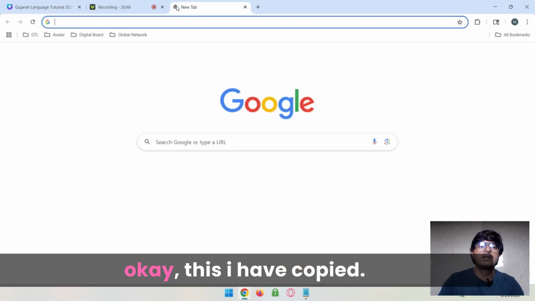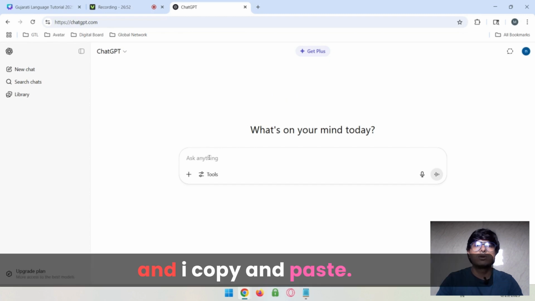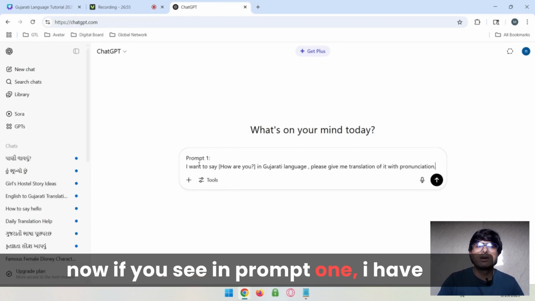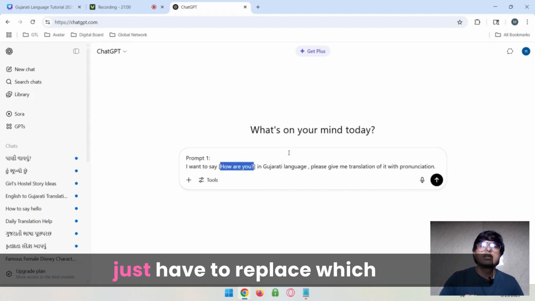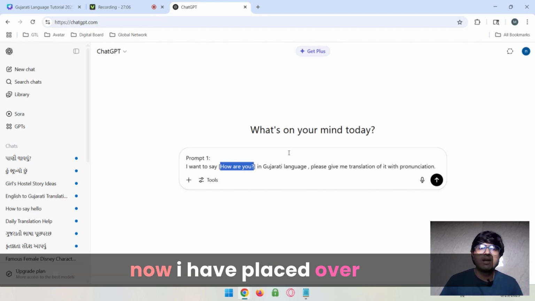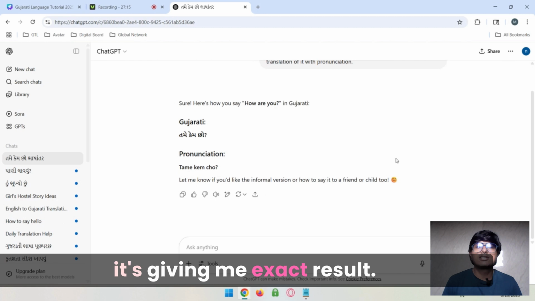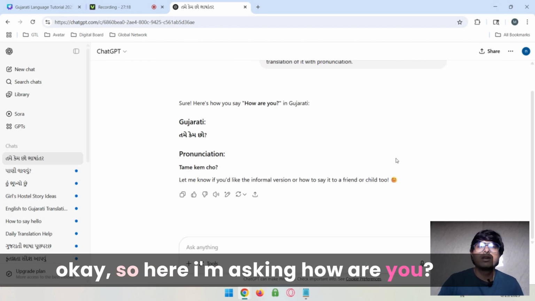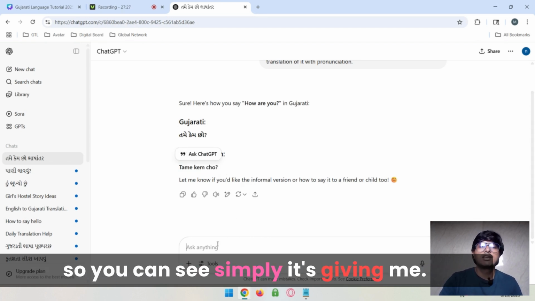Okay, this I have copied. I'm opening ChatGPT right away, and I copy and paste. Now if you see in prompt one, I have created it so that you just have to replace the particular sentence you want to convert, from any language to Gujarati. Now I have placed here "how are you", and I'm entering. So you can see it's giving me the exact result. Here I'm asking "how are you", so in Gujarati we say "tame kem cho".